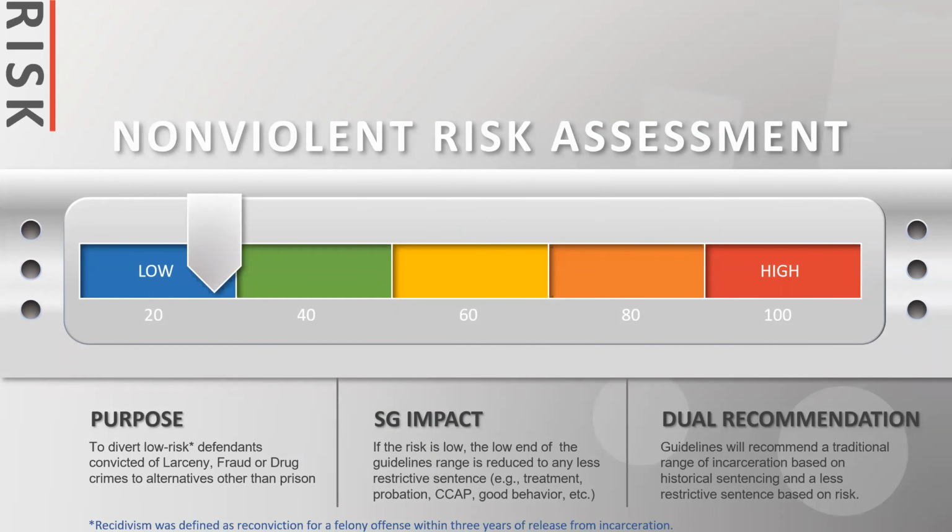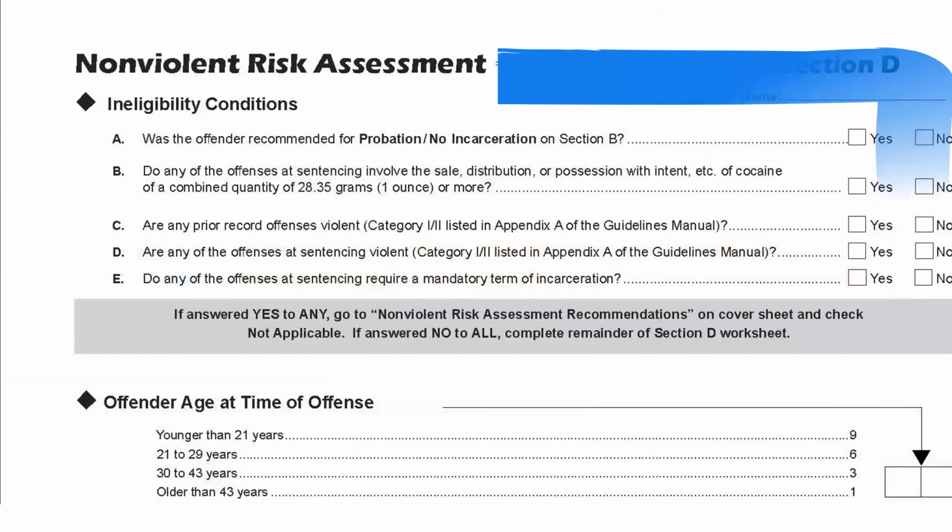For the nonviolent risk assessment, the purpose is to divert low-risk offenders to a less restrictive sentence. The impact on the guidelines: the low end of the range, if they're recommended for an alternative, drops to 0. The judge, again, will still have a dual recommendation, a recommendation based on historical sentencing practices, and a recommendation based on the risk assessment instrument.